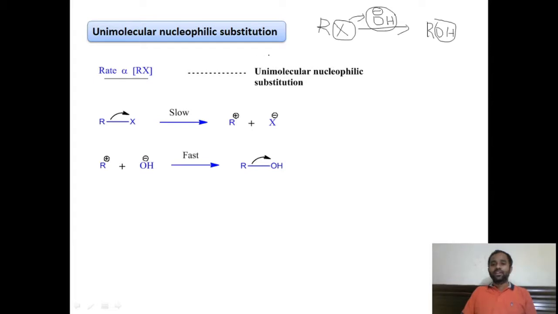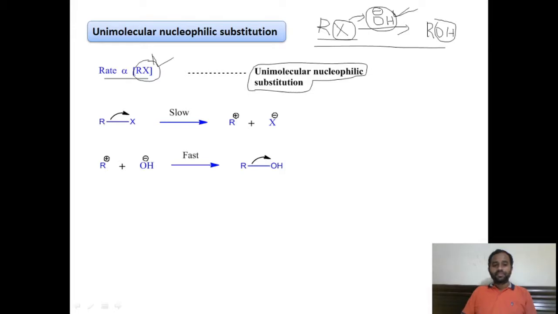In this nucleophilic substitution reaction, if the rate depends only on the concentration of the reactant and is independent of the concentration of the nucleophile, then that type of nucleophilic substitution reaction is called a unimolecular nucleophilic substitution reaction. This is a first order reaction. It is independent of the concentration of the nucleophile. Here the rate of reaction only depends on the reactant molecule, that is, the alkyl halide, right?